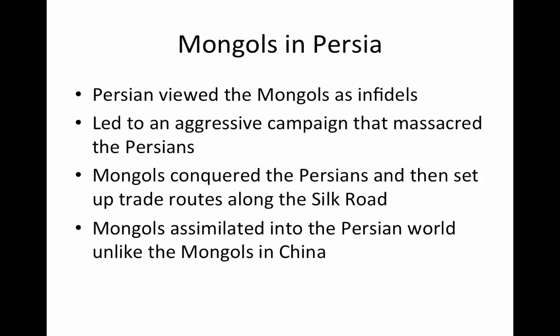Mongols in Persia. The Persians viewed the Mongols as infidels, as barbaric, uncivilized groups. This eventually led to an aggressive campaign where the Mongols massacred the Persians. However, once the Mongols had conquered the Persians, they adopted most of the Persian culture and Persian way of running government, and they set up trade routes along the Silk Road. So the Mongols eventually became assimilated into the Persian world, unlike the Mongols in China who dominated the Chinese.